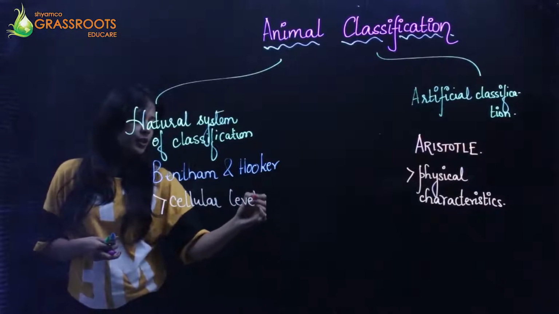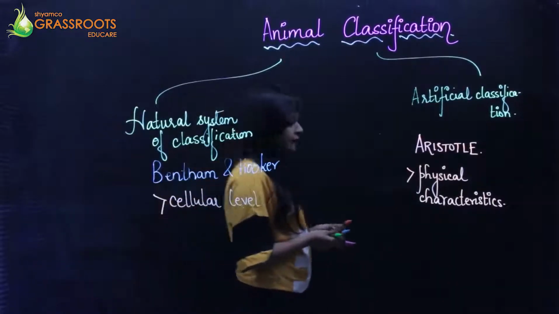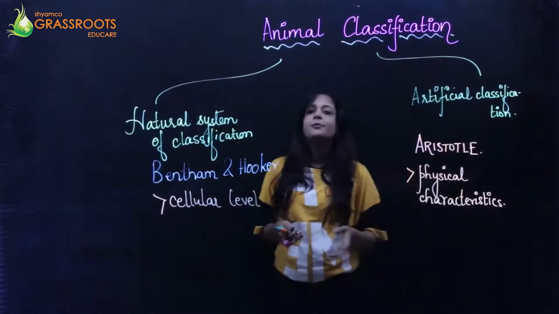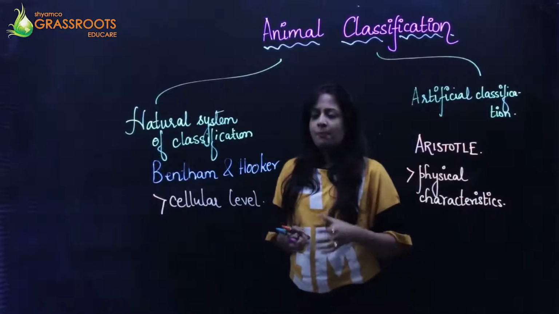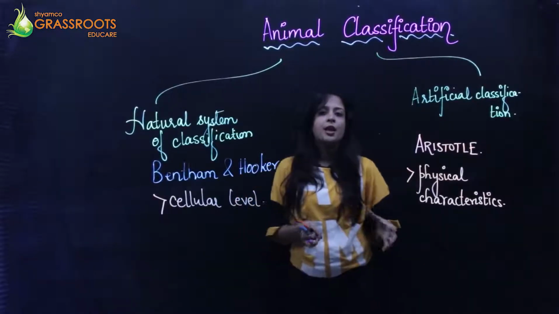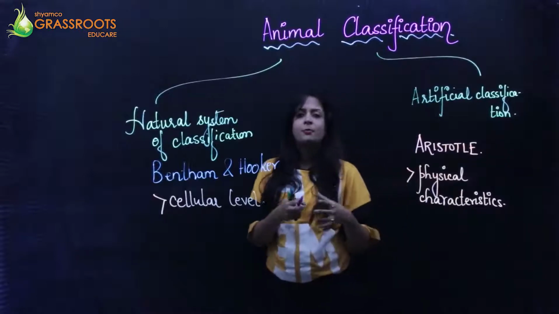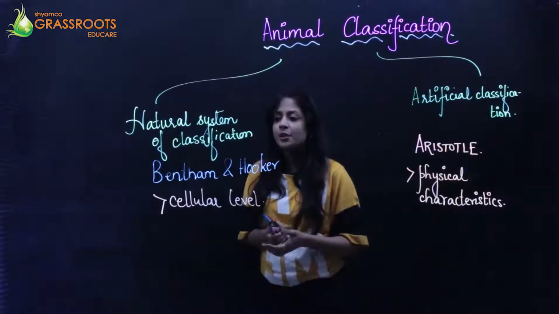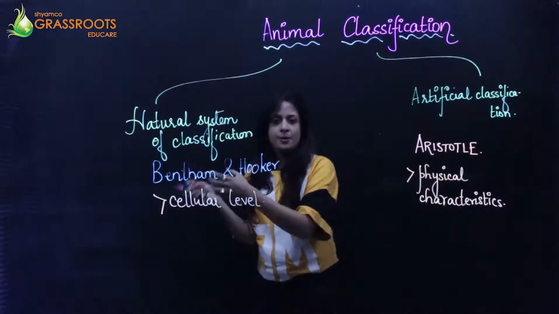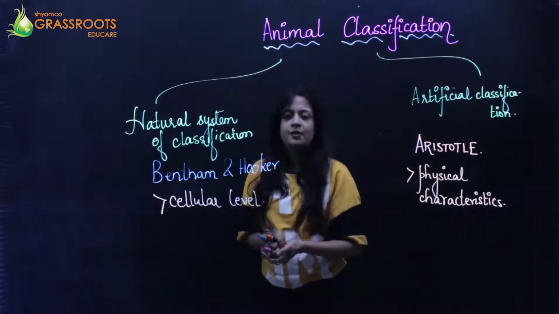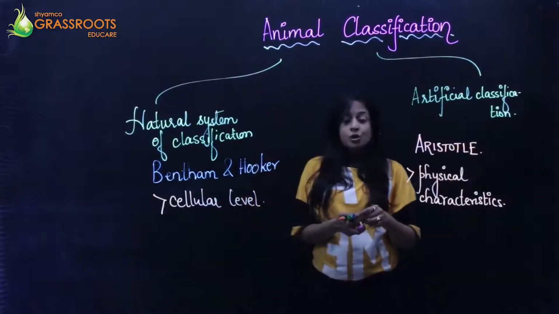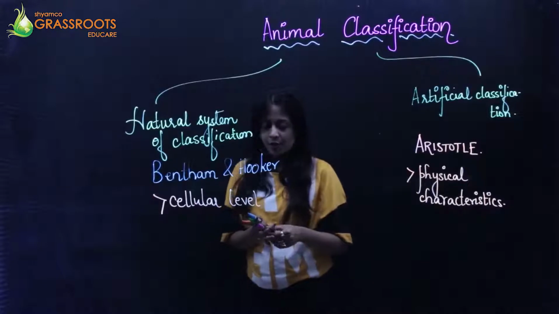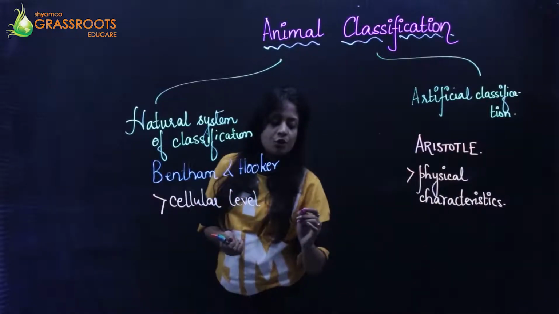Now, if you see around yourself, you will find many types of animals in and around us. By seeing them only, you can classify them in a traditional way. Traditional means the old way in which people used to classify. On that basis, that is known as the traditional method of classification.